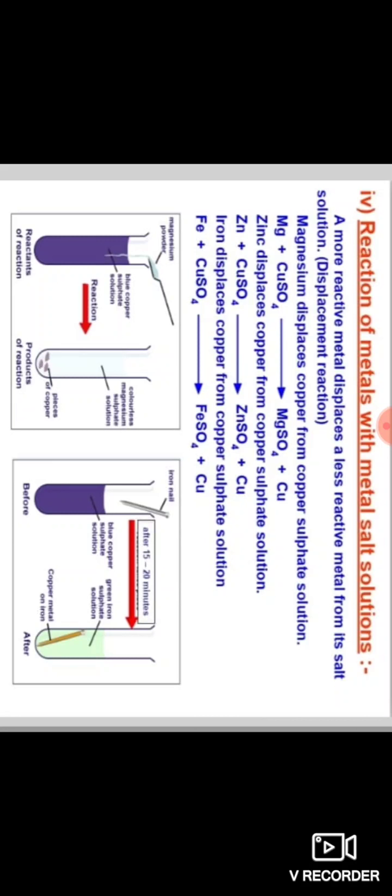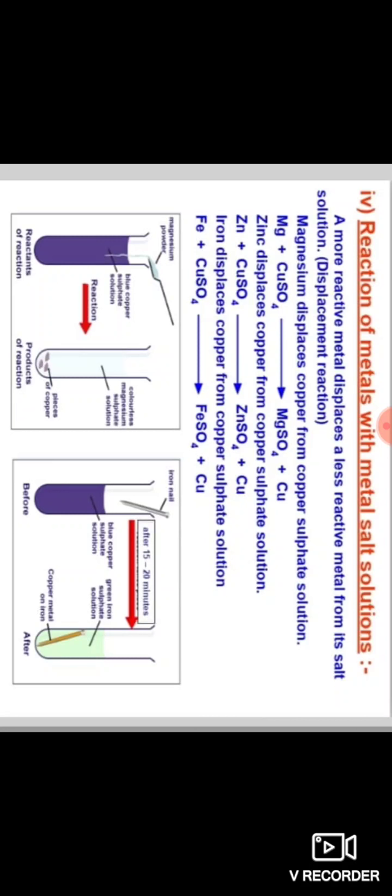Here you know that magnesium, zinc and iron are more reactive metals than copper. So when these metals react with copper sulfate solution, they displace the copper.